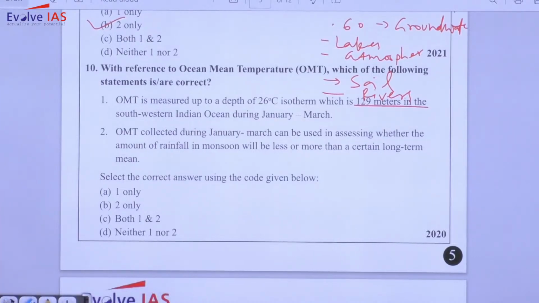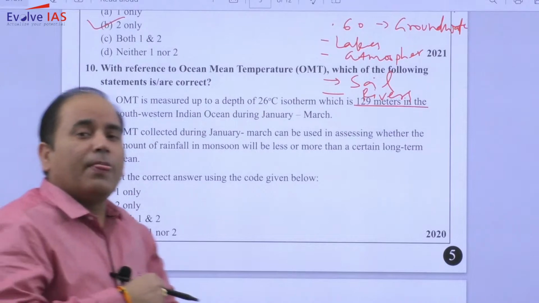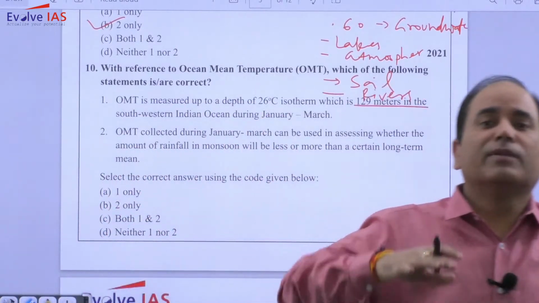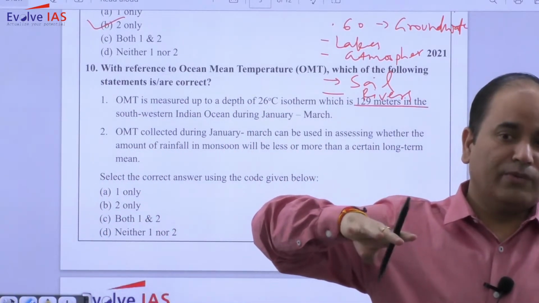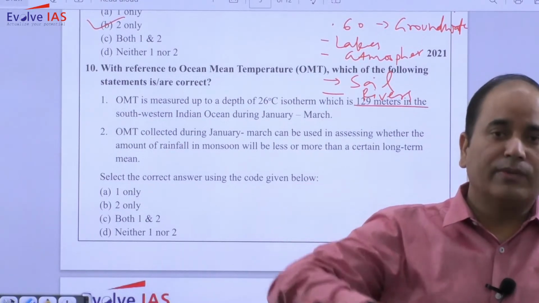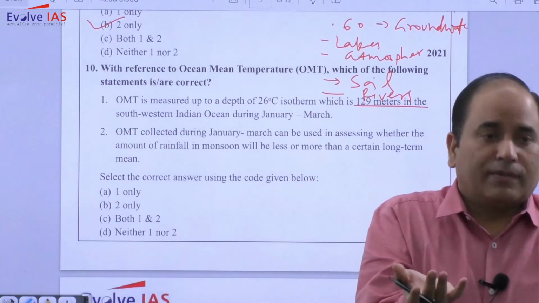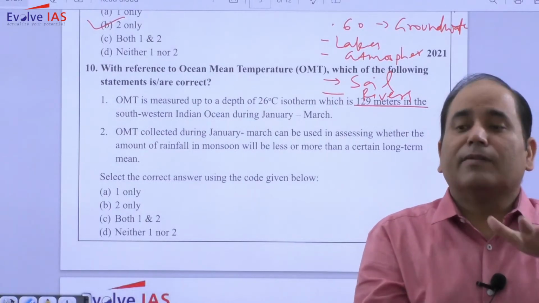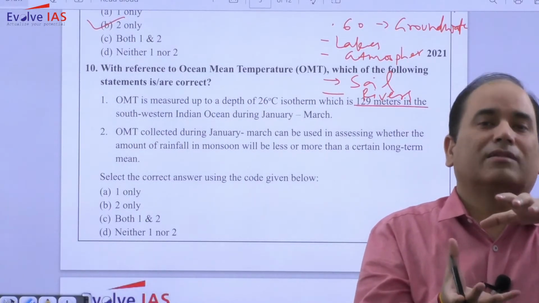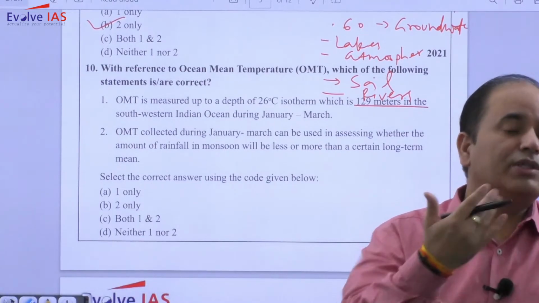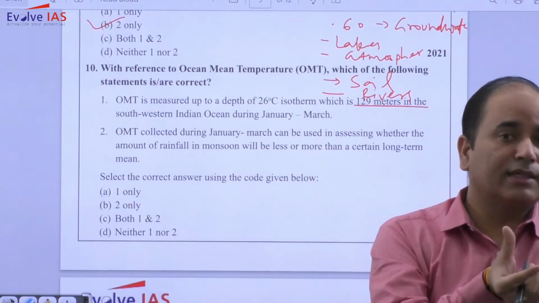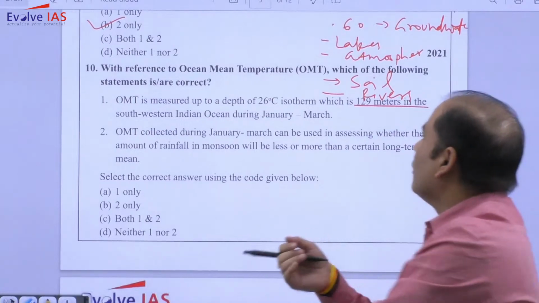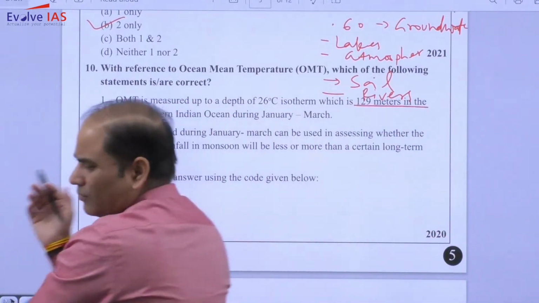With reference to the ocean mean temperature, this was the question that was asked in 2020. With reference to ocean mean temperature, which of the following statements is correct? So understand this: ocean mean temperature is different from the sea surface temperature. When we are looking at the sea surface temperature, we are just looking at the surface temperature. Ocean mean temperature is the temperature which we look at for the larger water, so a huge amount of water having greater thickness. OMT is measured up to one more thing.